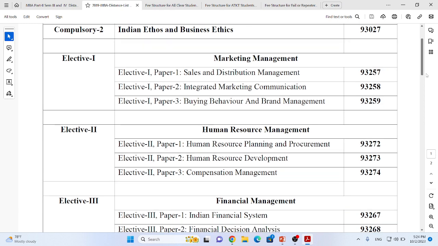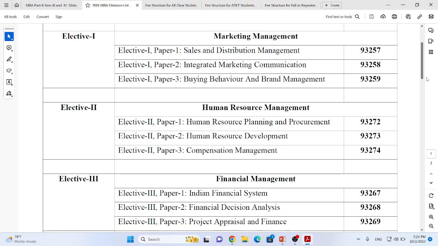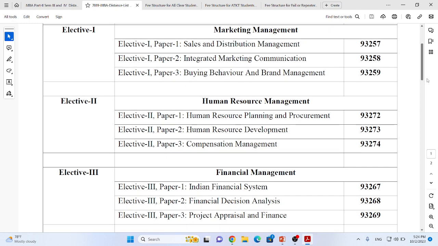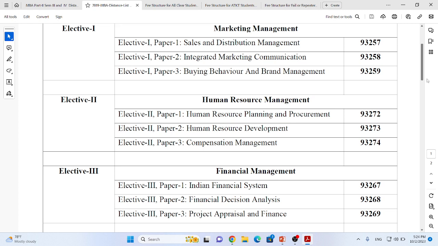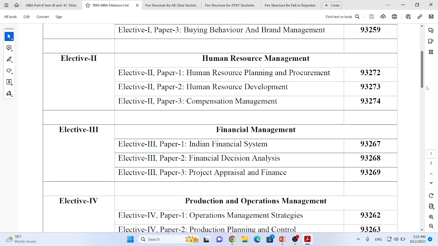Which subjects should a student select while applying for second year admission? The list is shown on your screen. That is elective 1 marketing management, followed by 3 papers. We are talking about semester 3. Elective 2 human resource management, followed by 3 papers.